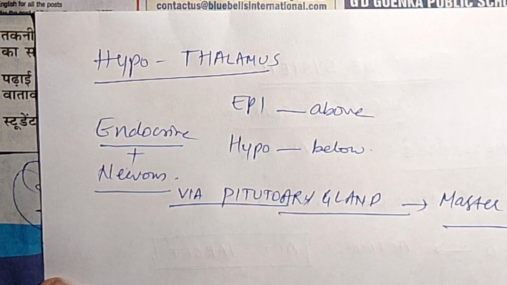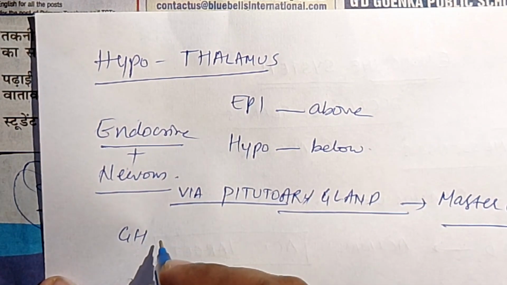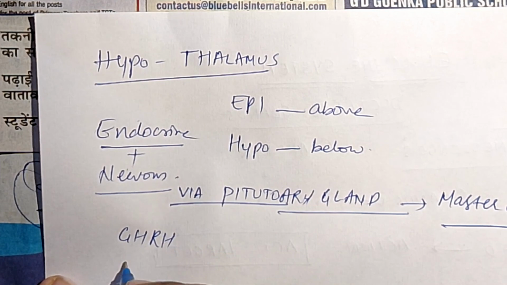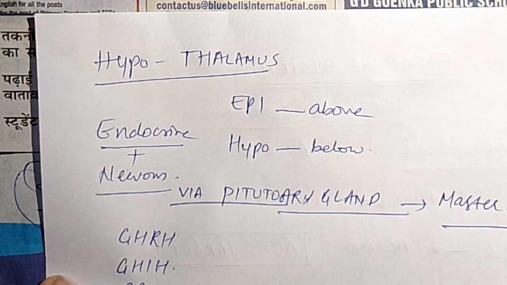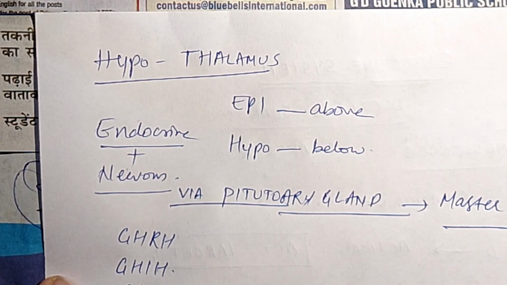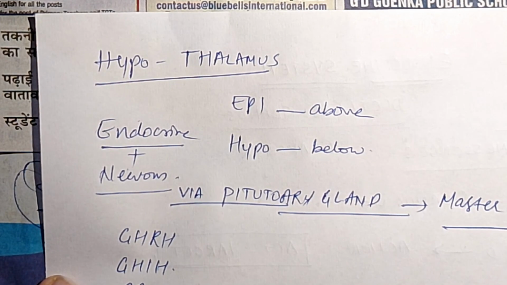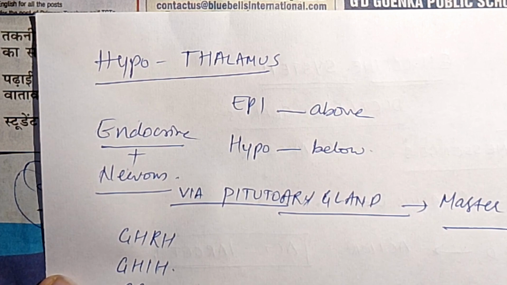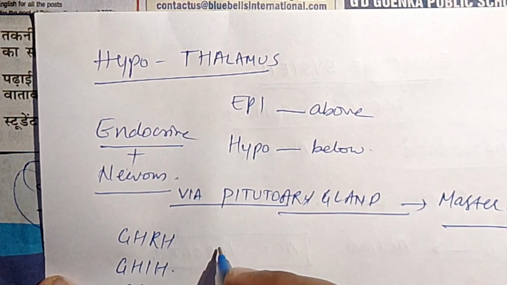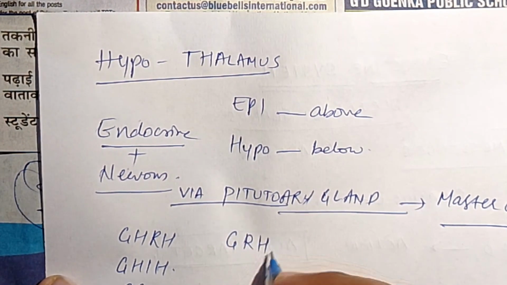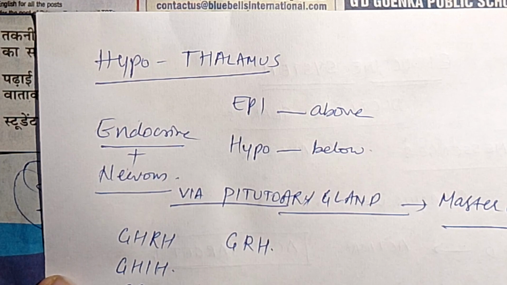Some of the hormones which are secreted by hypothalamus are growth hormone releasing hormone, growth hormone inhibiting hormone, corticotropin releasing hormone which is called CRH, thyrotropin releasing hormone, and LHRH, luteinizing hormone releasing hormone, and gonadotropin releasing hormone, gonadotropins which are the sexual hormones.